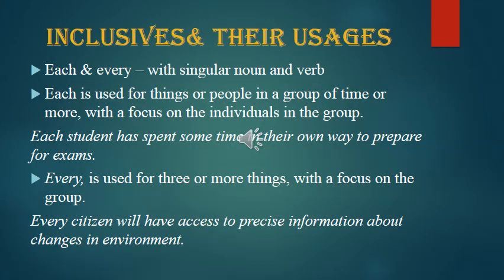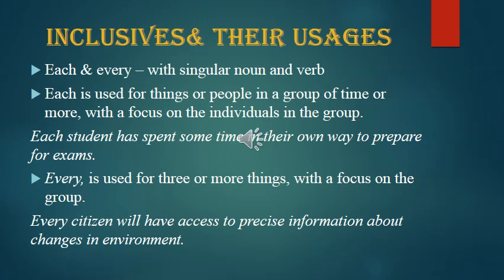Inclusives and their usages: each and every with singular noun and verb, that means each is, each has, each was, every boy, every girl, not every girls, not every boys, each man, each woman, not each men, each women, that will be wrong. It is used for things or people in a group of two or more with a focus on the individual in the group, means specifies. Each student has spent some time in their own way to prepare for exams, so it is referring to each student. Every is used for three or more things with a focus on the group.